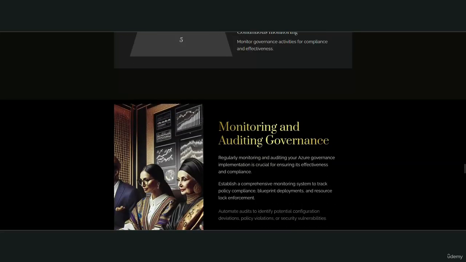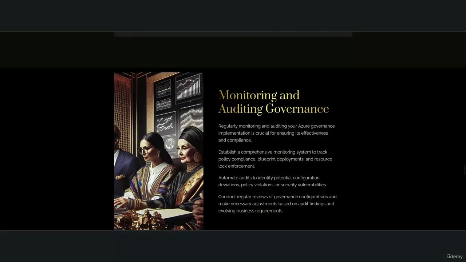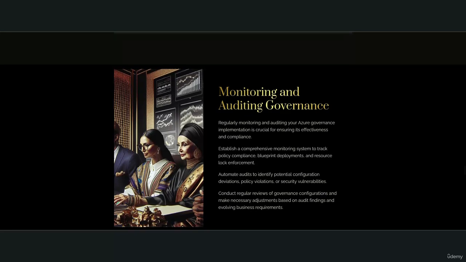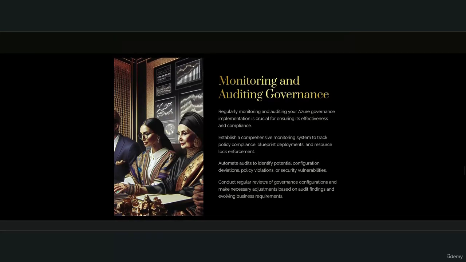Monitoring and auditing governance. Regularly monitoring and auditing your Azure governance implementation is crucial for ensuring its effectiveness and compliance. Establish a comprehensive monitoring system to track policy compliance, blueprint deployments, and resource lock enforcement. Automate audits to identify potential configuration deviations, policy violations, or security vulnerabilities. Conduct regular reviews of governance configurations and make necessary adjustments based on audit findings and evolving business requirements.